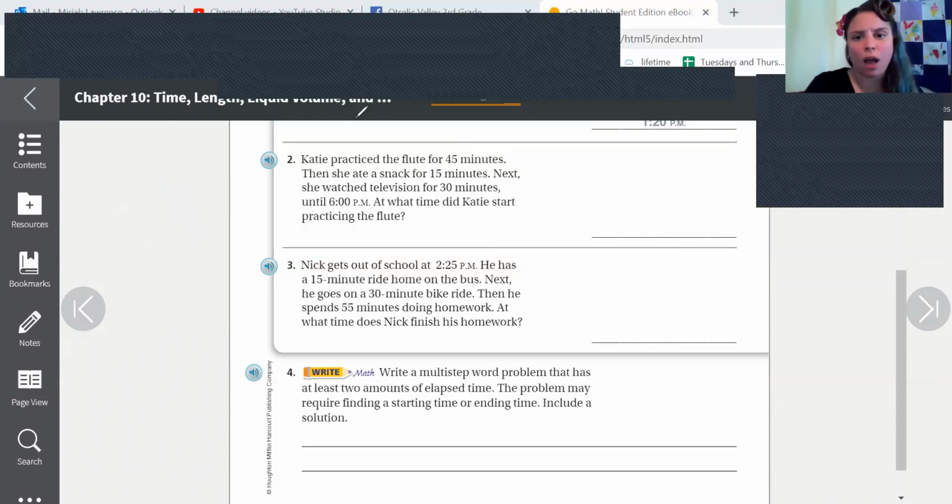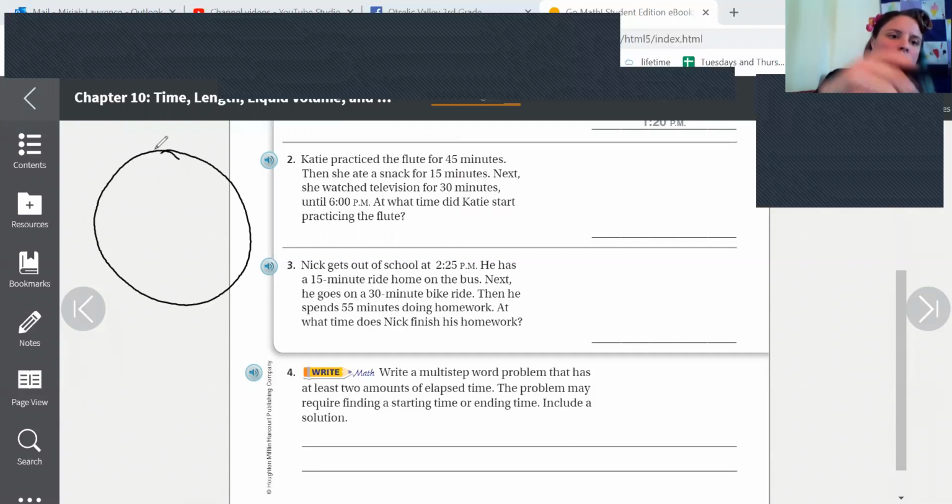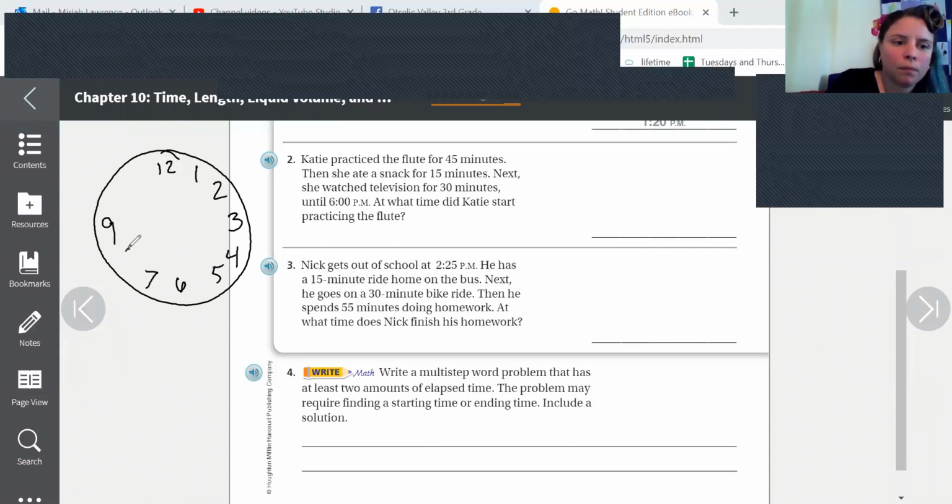You have to draw your own clock. Okay, draw on my clock. And so we got 12, 6, 3, 9. You have a clock tool you can use.